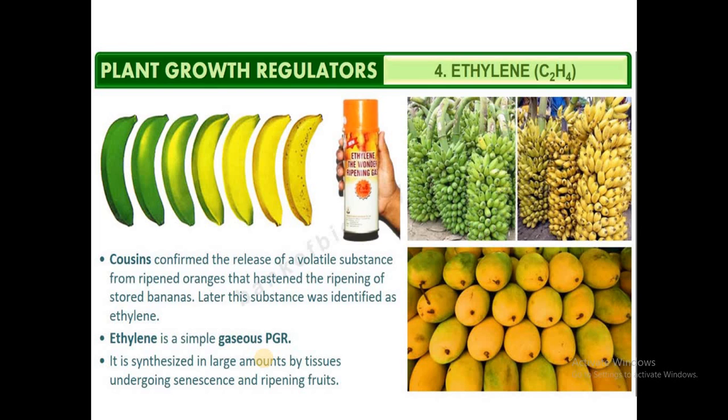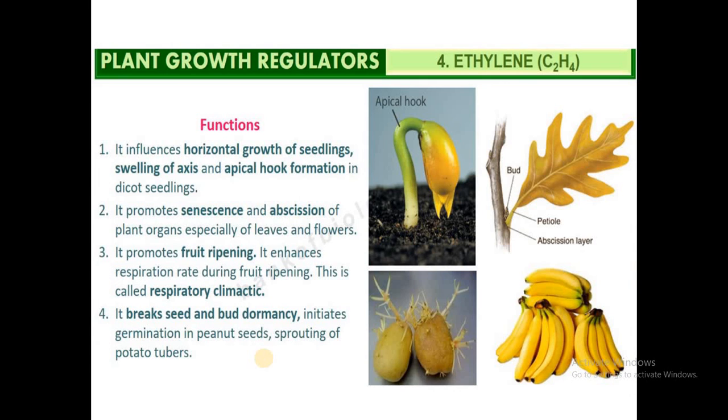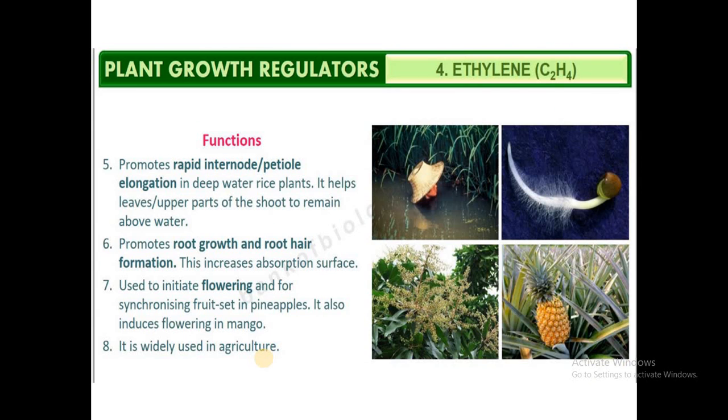So this is how the history of ethylene goes, and usually it is synthesized by tissues that are undergoing senescence and by fruits which are ripening. When you talk about the physiological effects of ethylene, it is known to induce the horizontal growth of seedlings and swelling of the axis. It promotes senescence and abscission of plant organs like leaves and fruits.